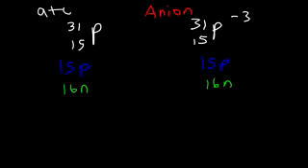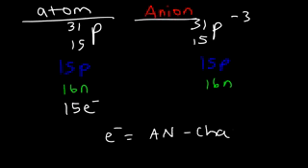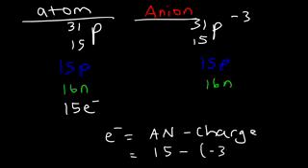On the left, because we have an atom, it's electrically neutral, so the number of protons and electrons are the same. In the case of the anion, it's going to be the atomic number minus the charge. So the atomic number is 15 minus a charge of negative 3. This will give us 18 electrons. 15 minus negative 3 is the same as 15 plus 3. So whenever you have a negatively charged ion, it means that there's more electrons than protons. And when you have a positively charged ion, there are more protons than electrons.